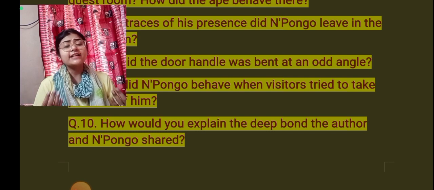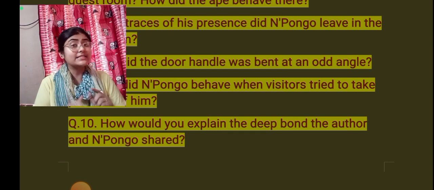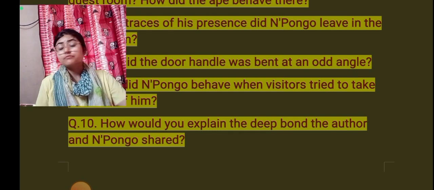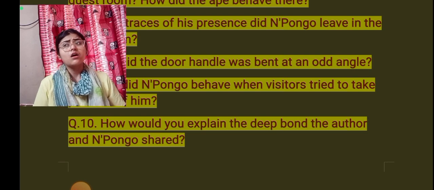Npongo also tried his best, and that was how Npongo became all okay. Npongo became free from the disease just one day before the author's departure. That was the relationship that Npongo and the author shared between each other.